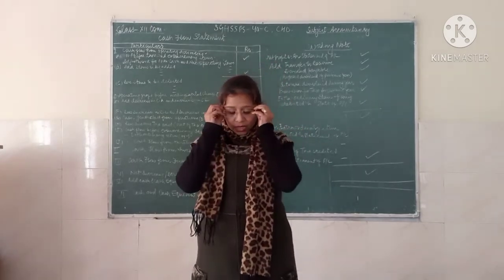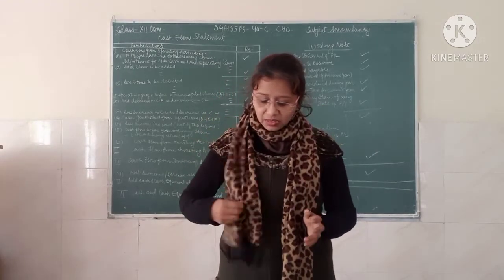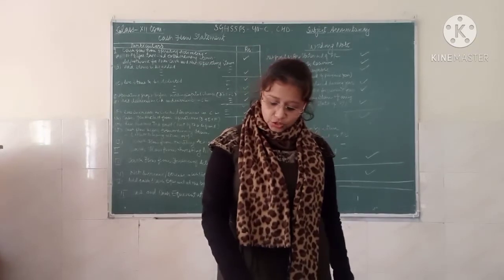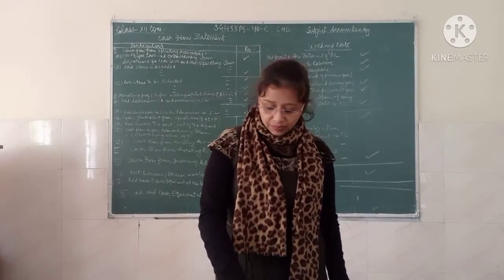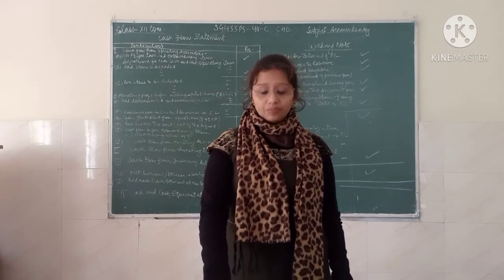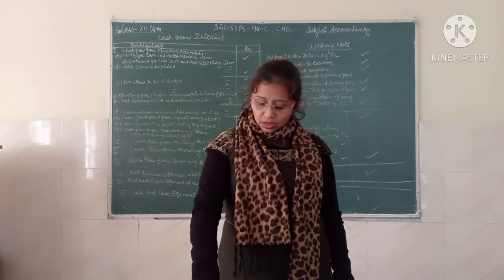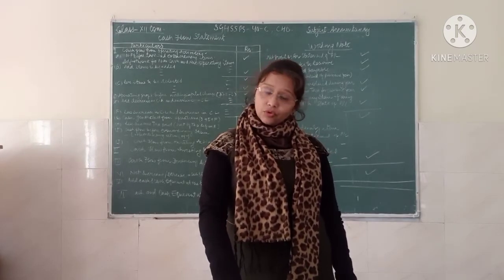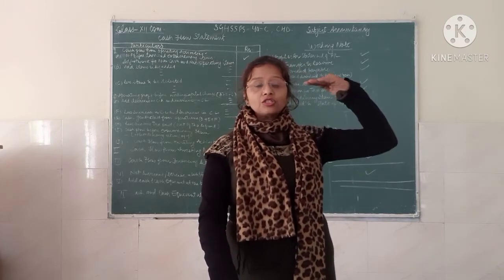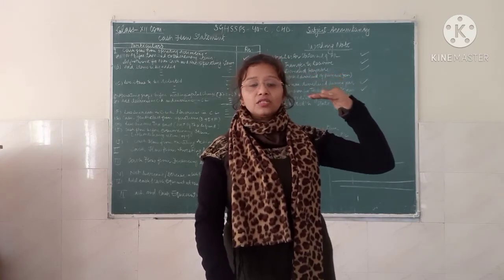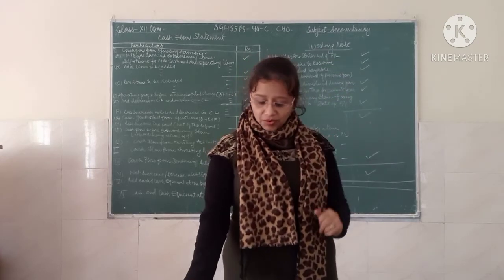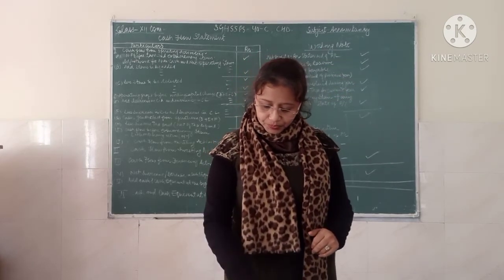So we can say that the cash flow statement is a statement that shows the inflow or outflow of cash and cash equivalents during the period under the report. The transactions which increase cash and equivalents are the inflow, and the transactions which decrease cash and equivalents are the outflow.